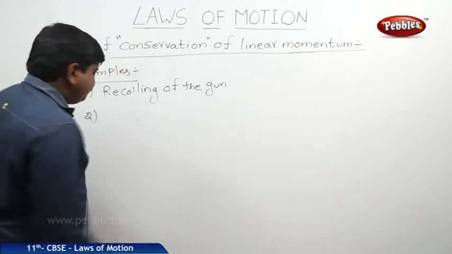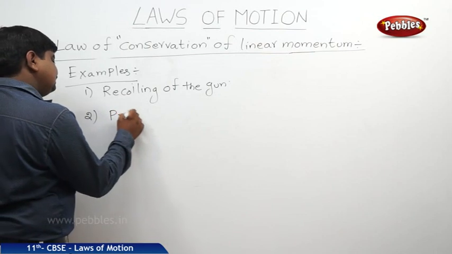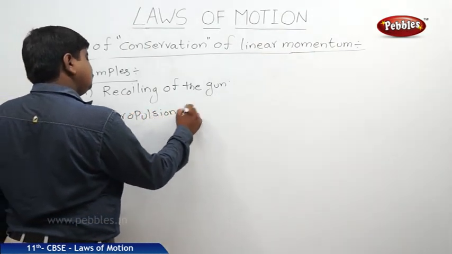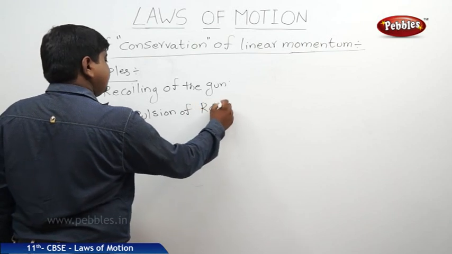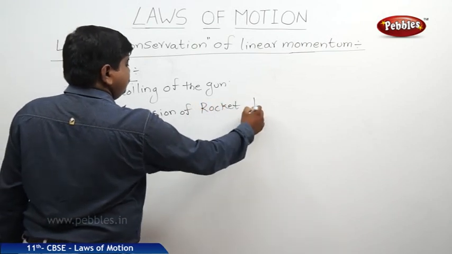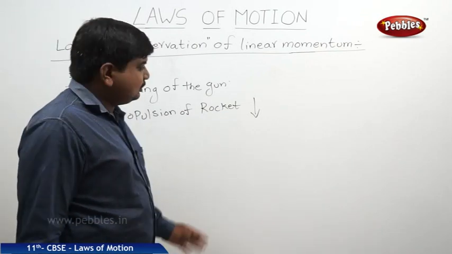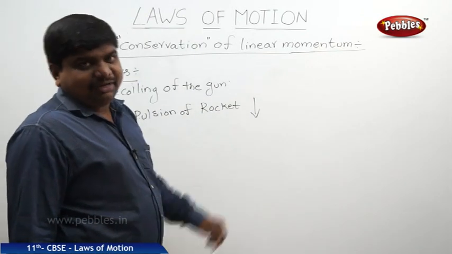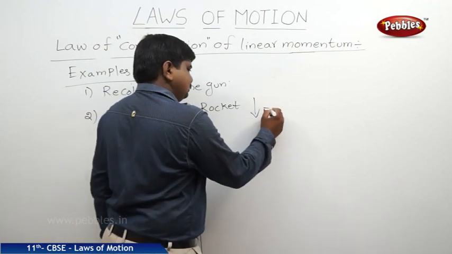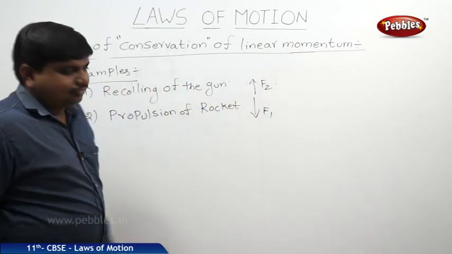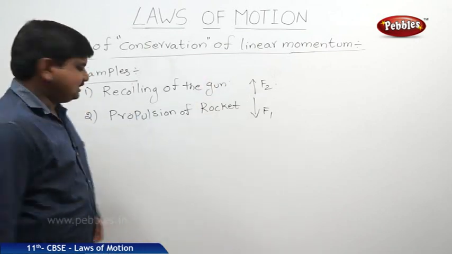The second example, propulsion of a rocket. As we know, the smoke which comes out of the nozzle gives sufficient force to lift the rocket in the upward direction. Therefore, it is F1 which is coming out, and this is F2. For every action, there is an equal and opposite reaction.